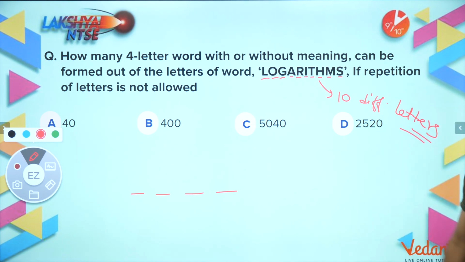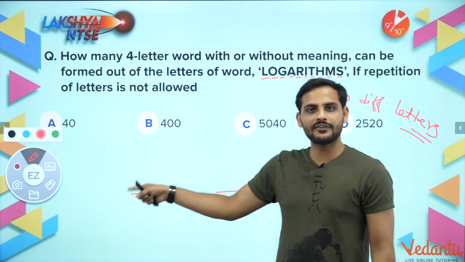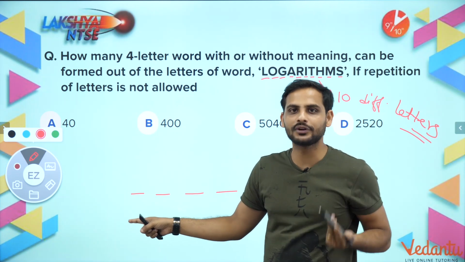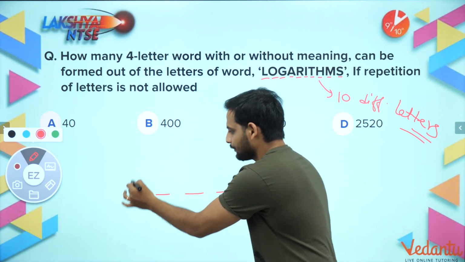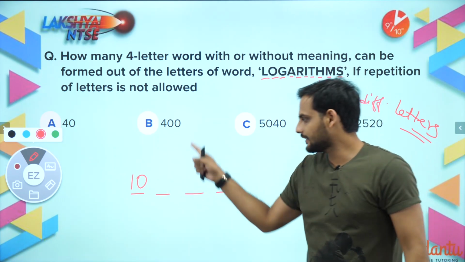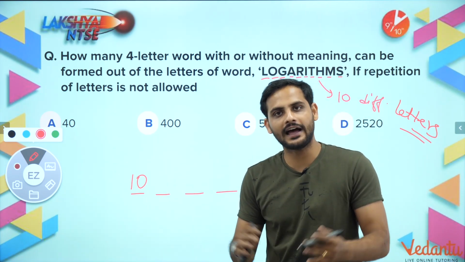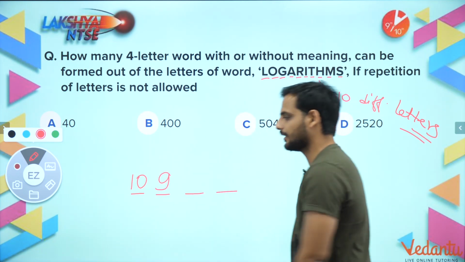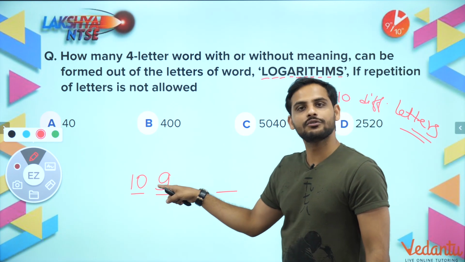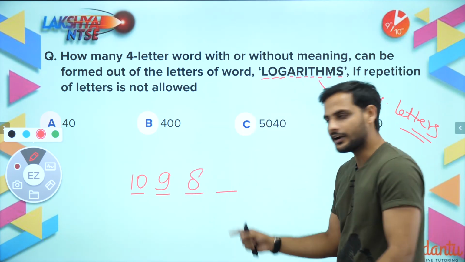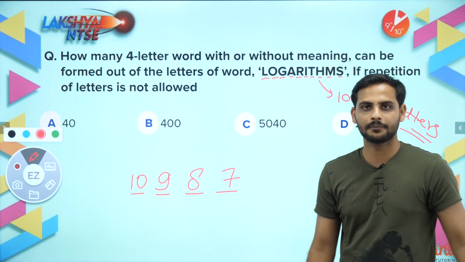Now, out of these 10 letters, suppose I choose this place, how many options do I have? Out of these 10, I can put any one. So I have 10 options available. Once I have used any letter here, for the next place I would have only 9 choices, because one I have already used. One more letter I have used, so I have now 8 choices only. And one more letter has been used, so I have only 7 choices.